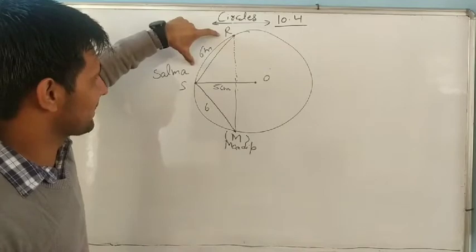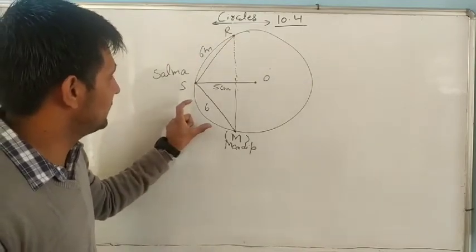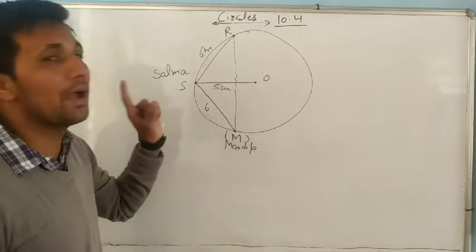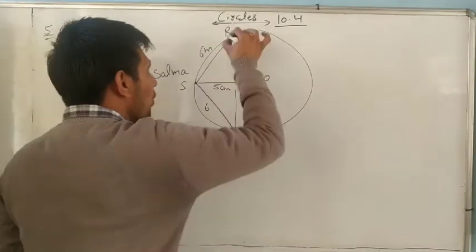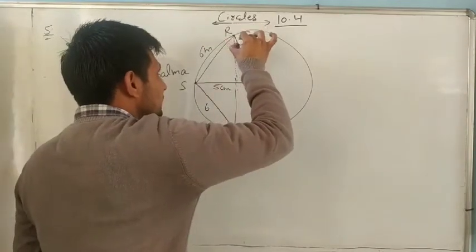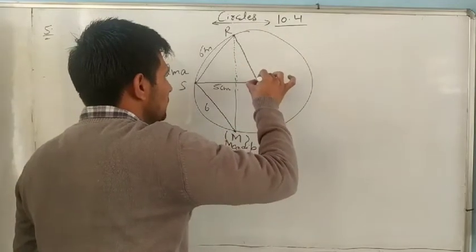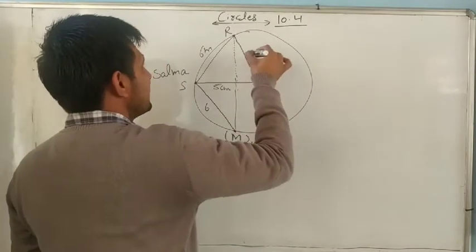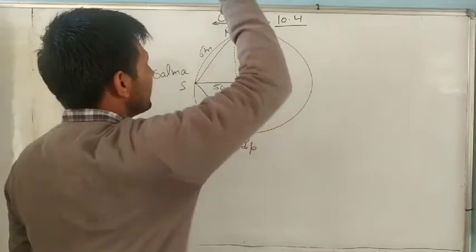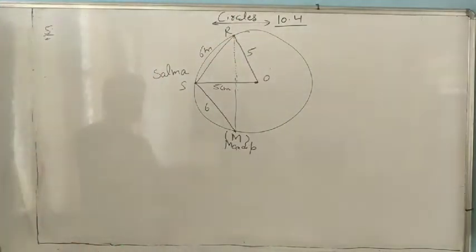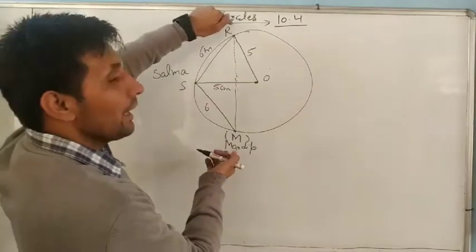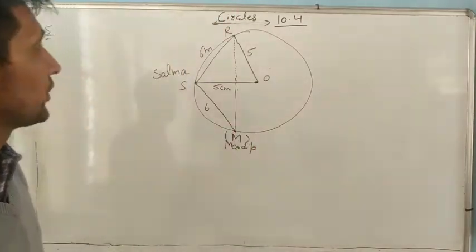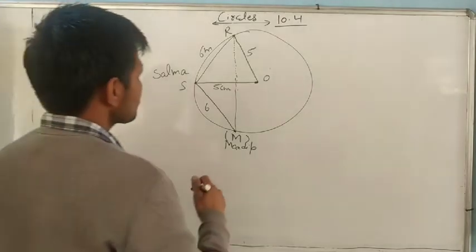The distance between Resma and Salma is 6, Salma and Mandeep is 6. We have to find the distance between Resma and Mandeep. And tell me O to R. It is also the radius, 5 centimeter. Understand or not? We want to find RM.